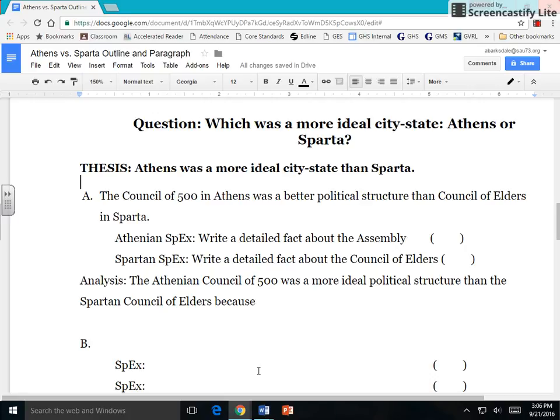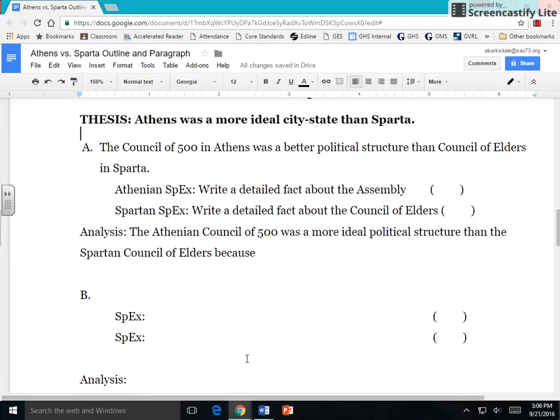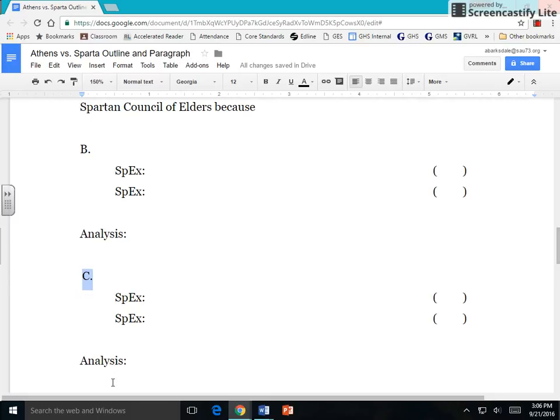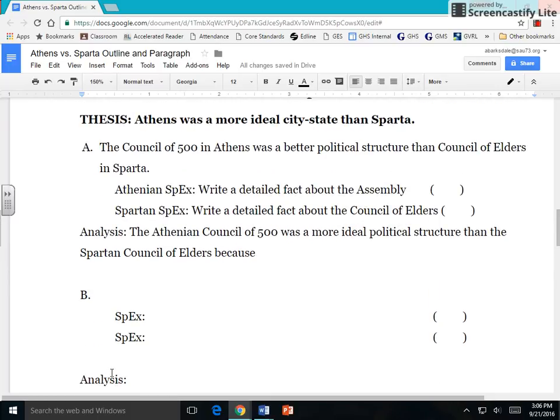all throughout. So I actually did an example of how to set up your A statement in regards to the first category, which is political. B will be social and C will be based around the military. Make sure each one covers a different category. If you do all political, you're not going to pass the assignment. And this is one of those practice assignments getting ready for Pericles. So what I did was